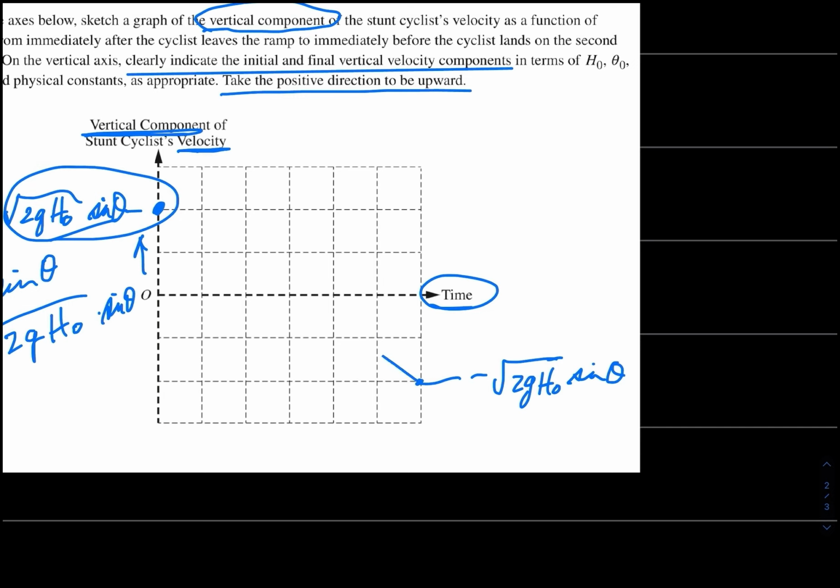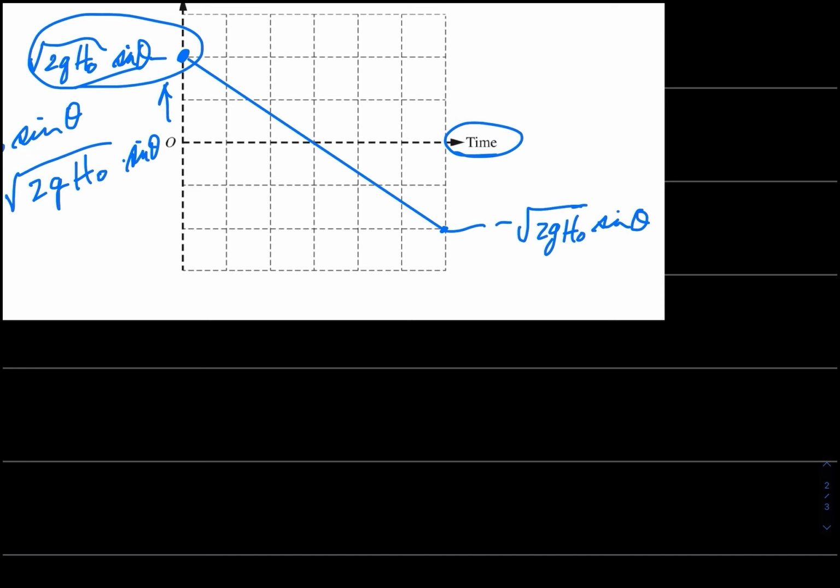And drawing a line between them, we would draw a straight line because the velocity changed steadily as he descended. If you want, we can even write it out. What'd we say? His velocity equals his initial velocity plus acceleration times time. Acceleration is negative g. So his velocity equals his initial velocity minus g times time.